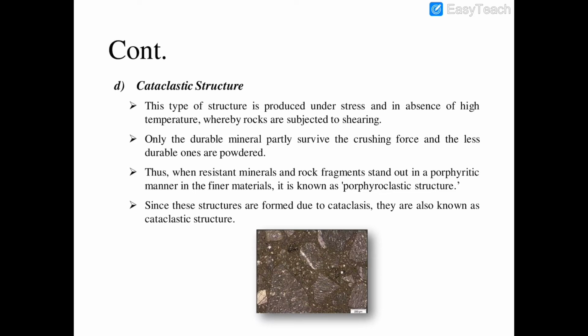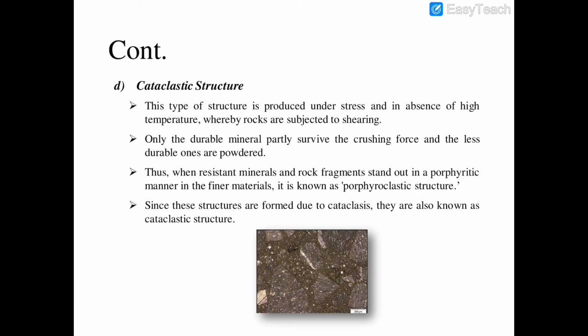In cataclastic structure, what happens? The rock is subjected to the shearing force, and there is an absence of high temperature. Under this shearing force, only durable materials partly survive this crushing force, and the less durable minerals are converted into powder form.